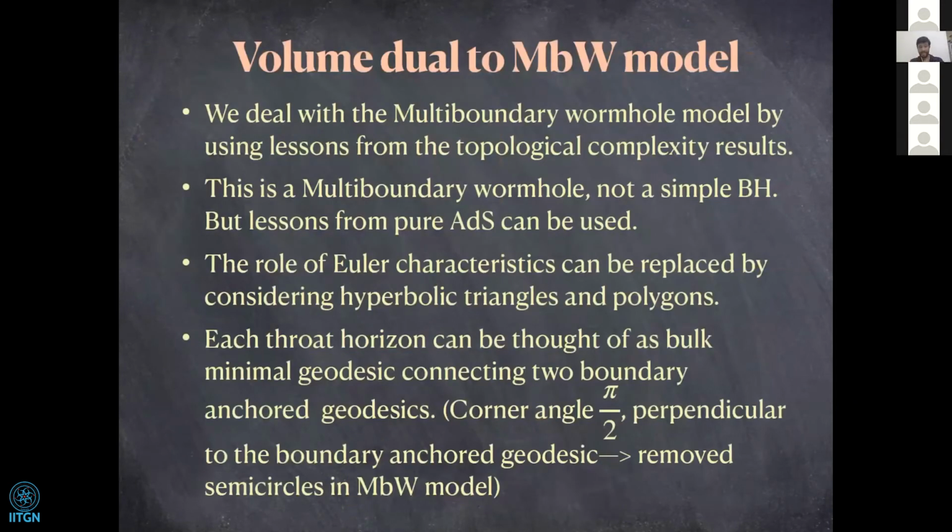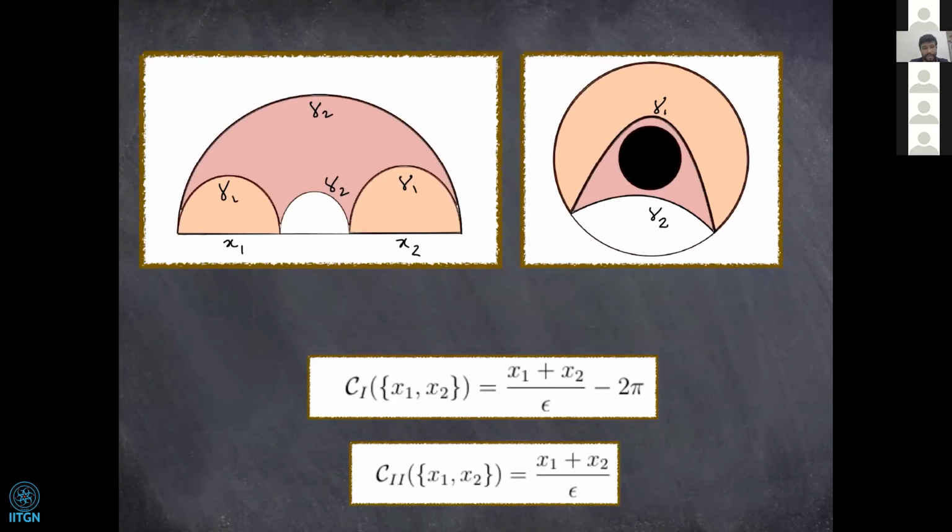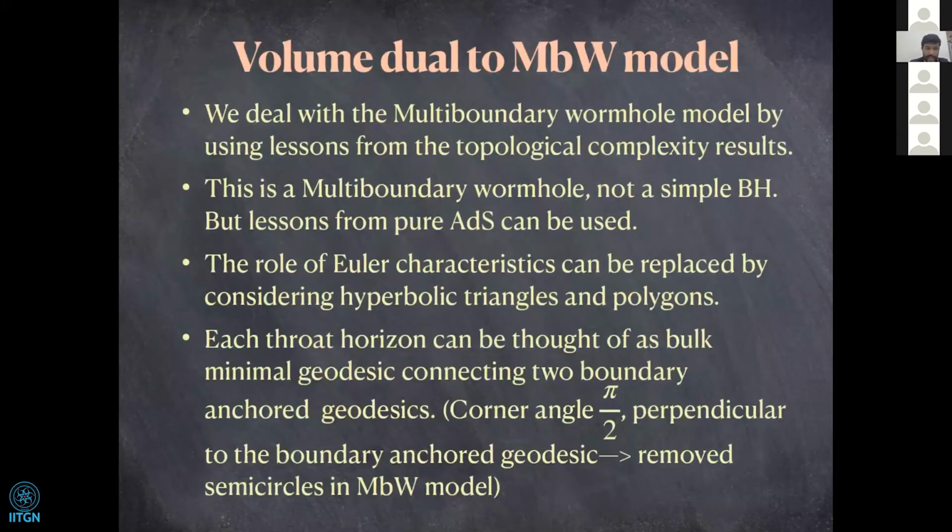So now coming to the volume dual to the multi-boundary wormhole model that we were discussing. We deal with the multi-boundary wormhole model by using lessons from the topological complexity results, and we will see that the role of the Euler characteristic, which has been discussed in other papers working with subregion complexity as well, in AdS3 can be replaced by considering hyperbolic triangles and polygons in the bulk.